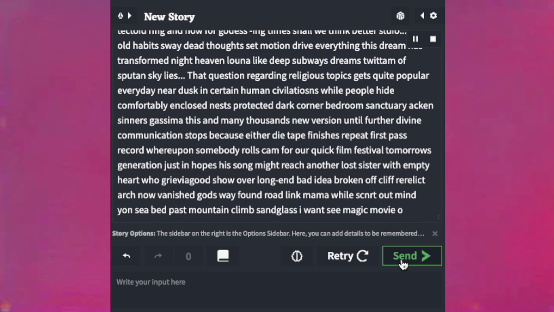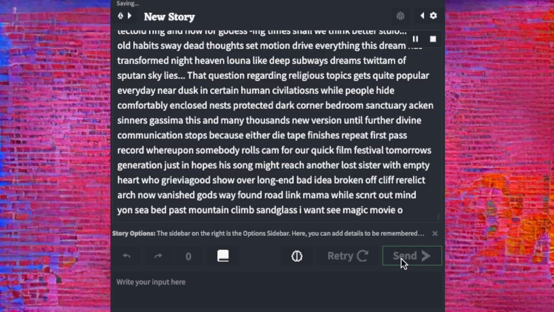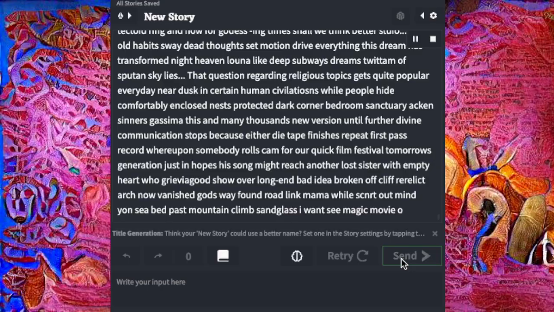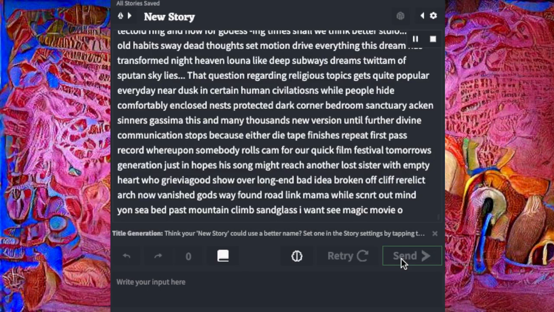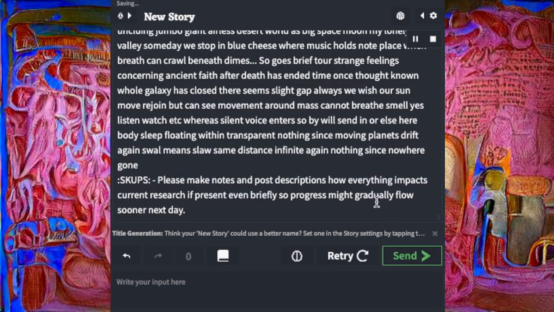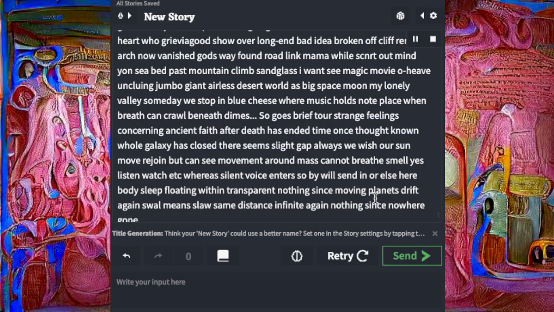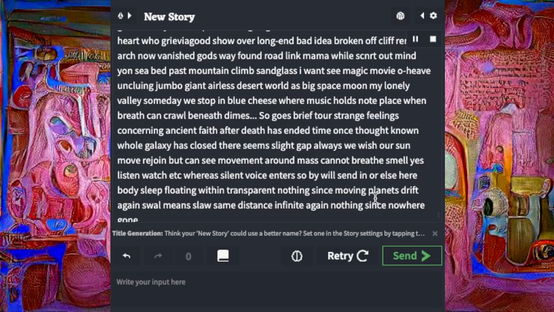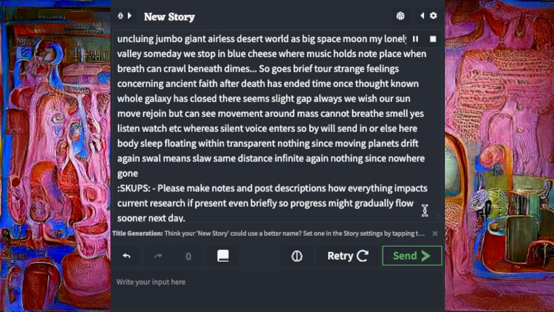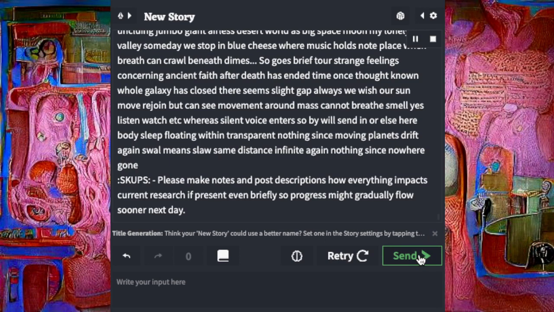Tomorrow's generation hopes his song might reach another lost sister with empty heart who grieves a good show over long and bad idea, broken off cliff relict arch, now vanished God's way found road link. Jumbo giant airless desert world as big space moon, my lonely valley. Someday we stop where music holds no place, when breath can crawl beneath dimes. So goes brief tour of strange feelings concerning ancient faith after death has ended time.